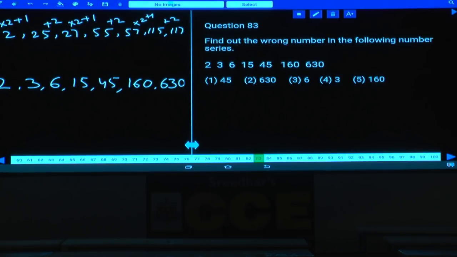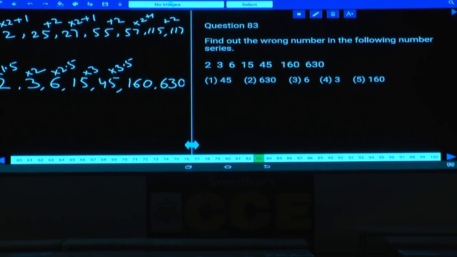And now this 2 and 3 can be written as 2 into how much? 2 into 1.5 is 3, and 3 into 2 is 6. 6 into 2.5 is 15. 15 into 3 is 45. 1.5, 2, 2.5, 3, next one must be 3.5. Now what is this 3.5 here? 45 into 3.5 is how much?